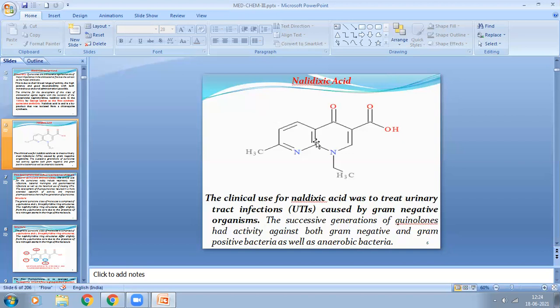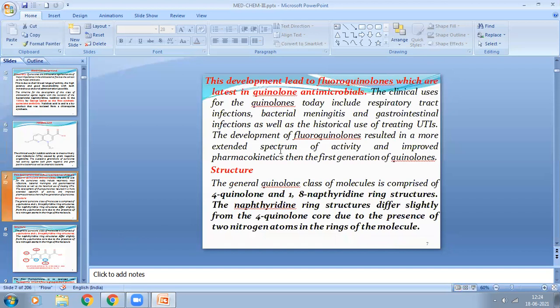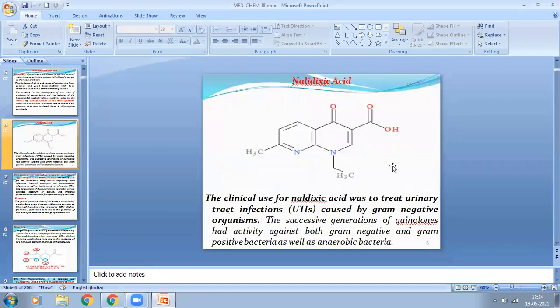Now we are going to see how we can modify this one. The development led to the fluoroquinolone derivatives. Fluoroquinolone derivatives means if you modify this nucleus, then it will give newer derivatives, that is fluoroquinolone derivatives.